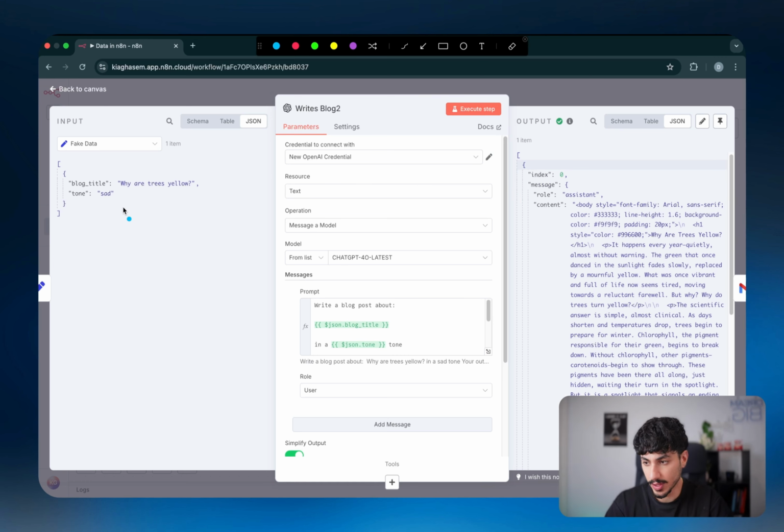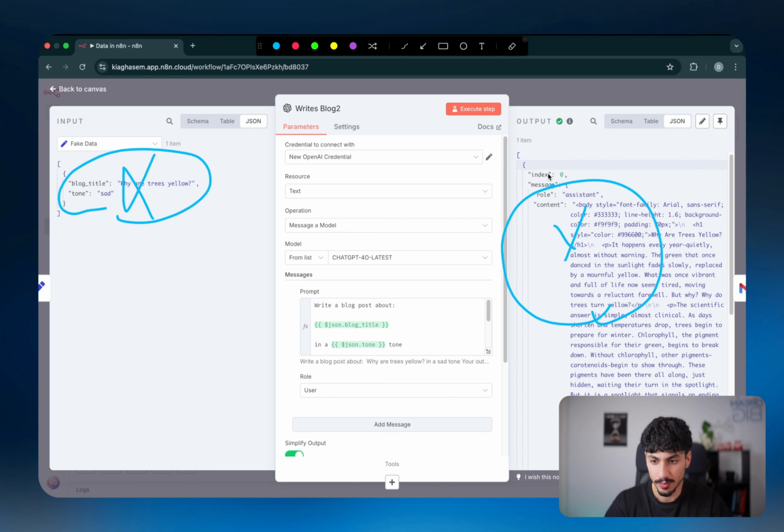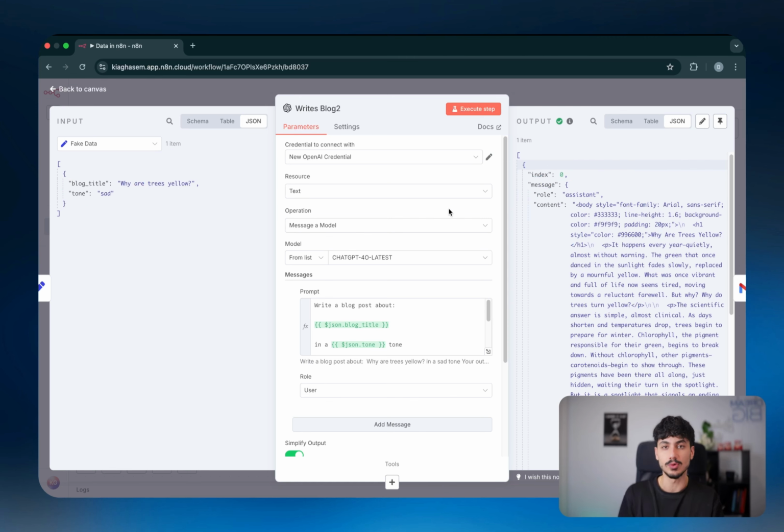Over on the left side, in the inputs, the object is completely different to the object on the right-hand side, because the keys are different and also the data types inside the keys are different. So I hope this is all coming together and making sense. And automation, as I said, as a whole, is just the transformation of data.